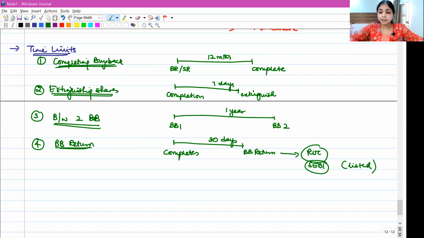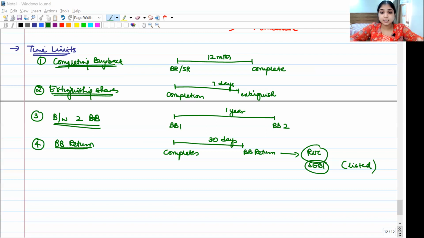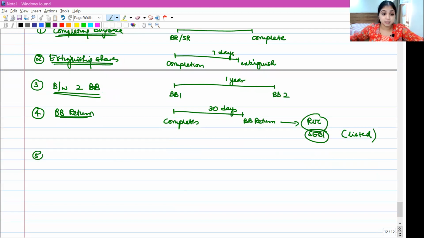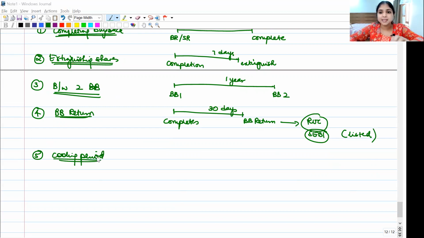Okay, so the buyback return has to be filed within 30 days of completing the buyback. This is my fourth time limit. And my last time limit, an interesting one, talks about a cooling period. Listen to me. Once the company buys back shares, after that, it has to wait for 6 months. Only after 6 months can it make a further issue of securities.